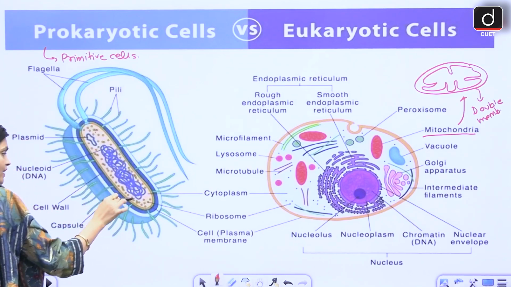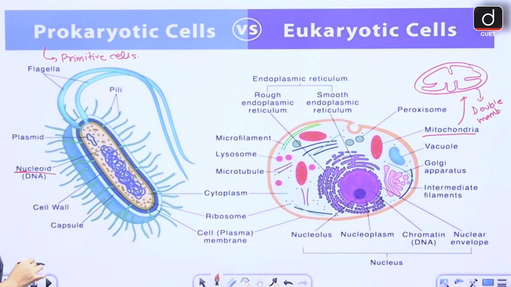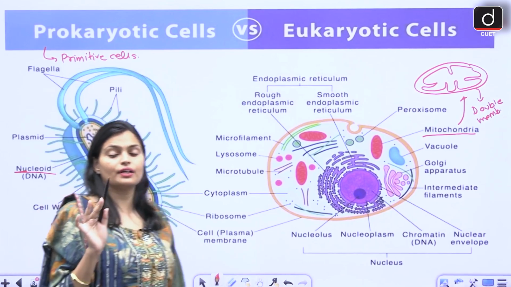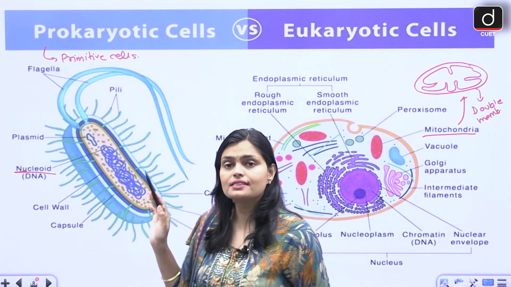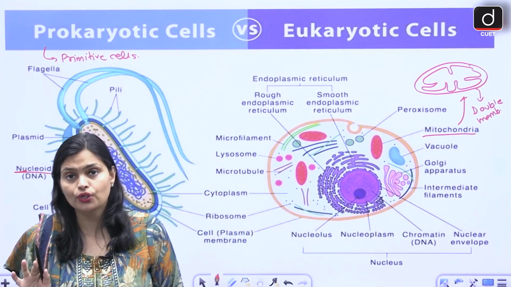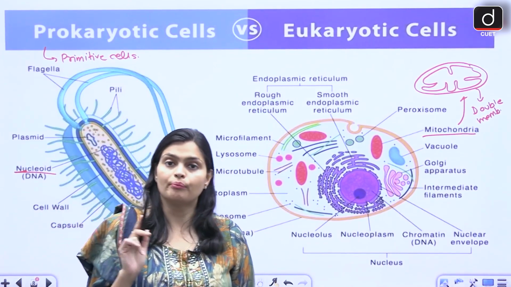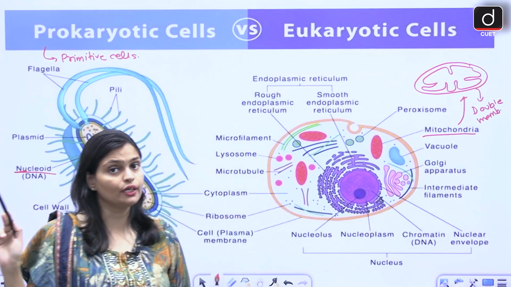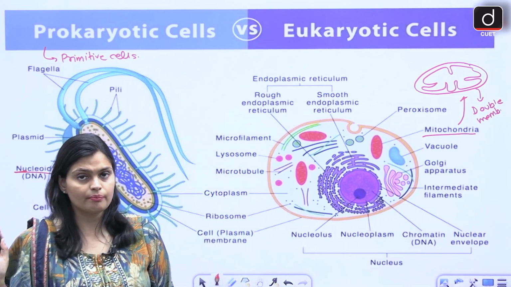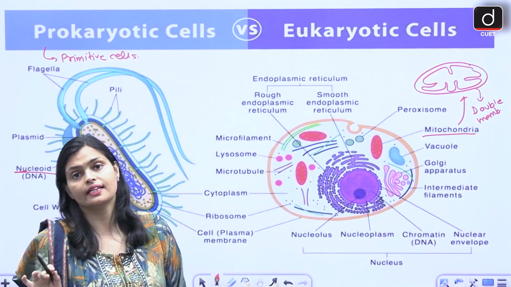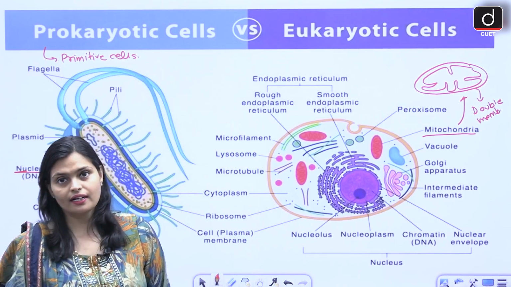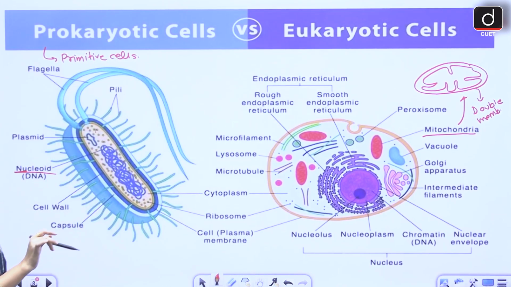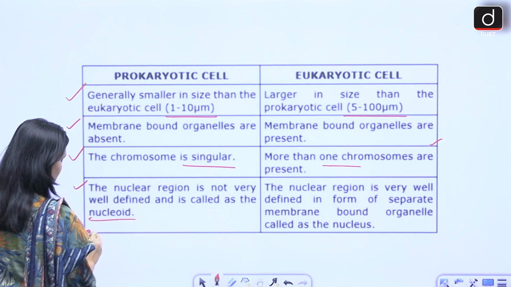This region is called the nucleoid. So what you have to remember is that in prokaryotic cells you will have no proper nucleus. Instead of nucleus, they have nucleoid. यही क्वेश्चन पूछा जाता है. प्रोकैरियोट्स में न्यूक्लियस नहीं है, उसकी जगह न्यूक्लियोइड है, where the genetic material is present. In eukaryotes they have proper genetic material inside the nucleus. Clear है difference?